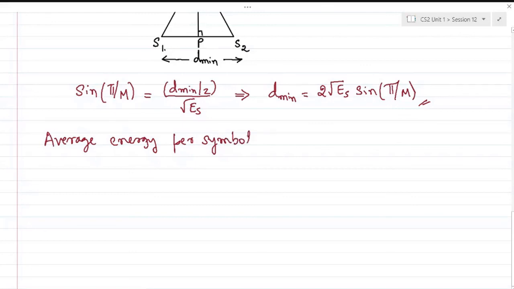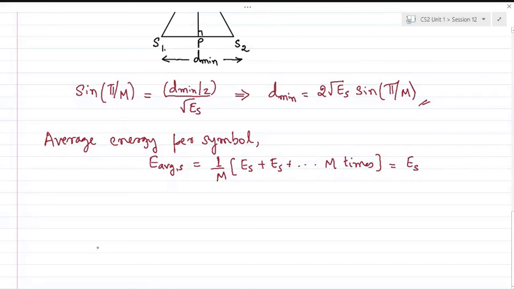Average energy per symbol is represented as average S. There are M symbols, so the energy goes up to M times the energy of each symbol itself. Therefore, we can also write this, because we'll try to compare with other signaling schemes after we discuss all the modulation schemes.